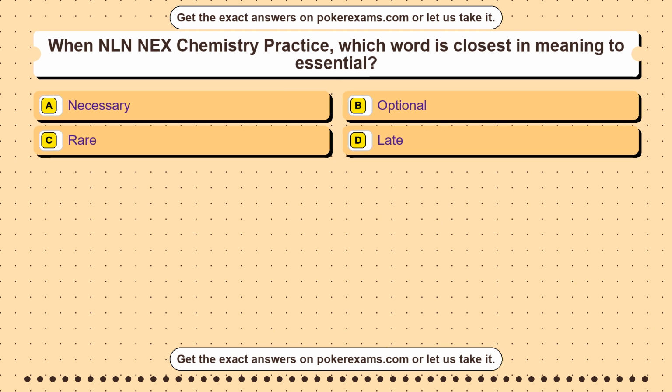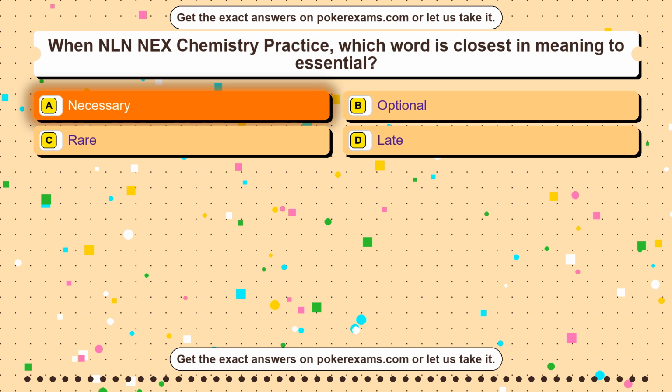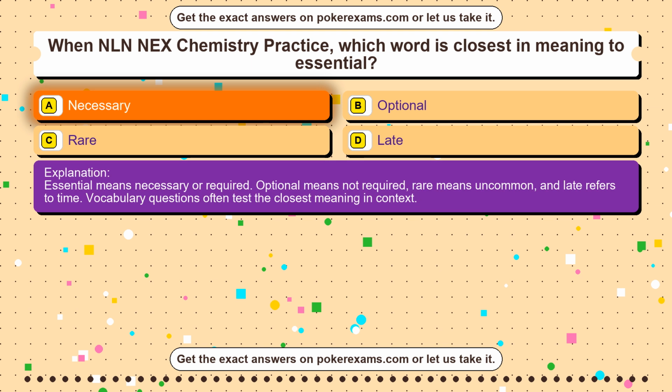Question 29. When NLN NEX Chemistry Practice, which word is closest in meaning to essential? Option A. Necessary. Option B. Optional. Option C. Rare. Option D. Late. The correct answer is option A. Necessary. Essential means necessary or required. Optional means not required, rare means uncommon, and late refers to time. Vocabulary questions often test the closest meaning in context.